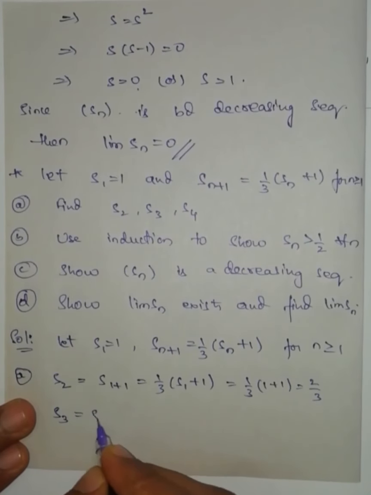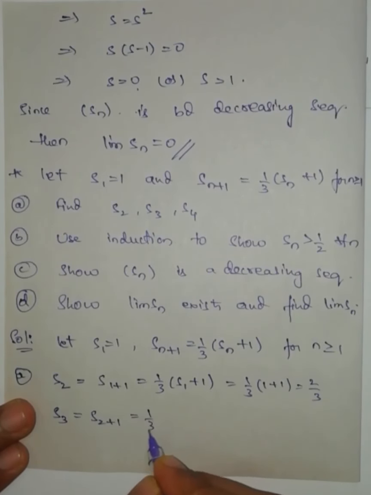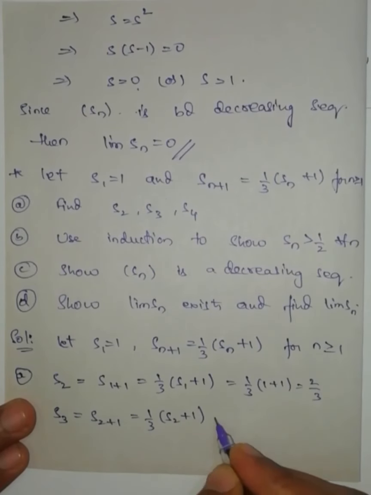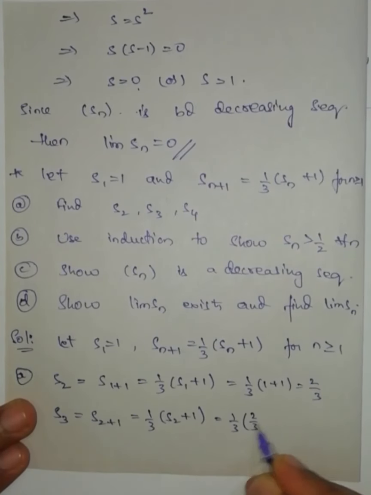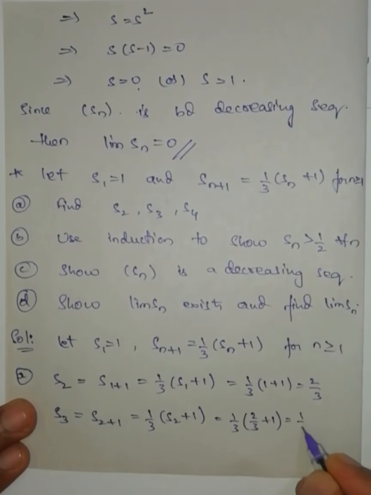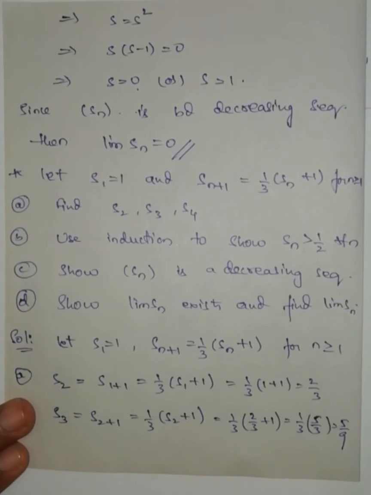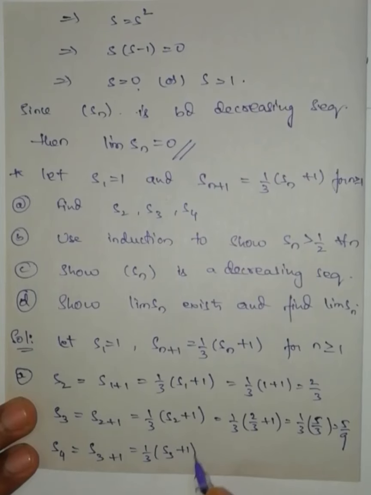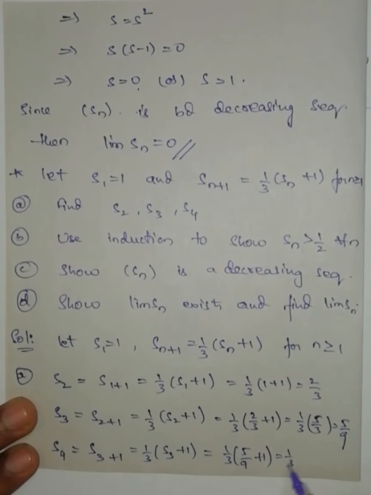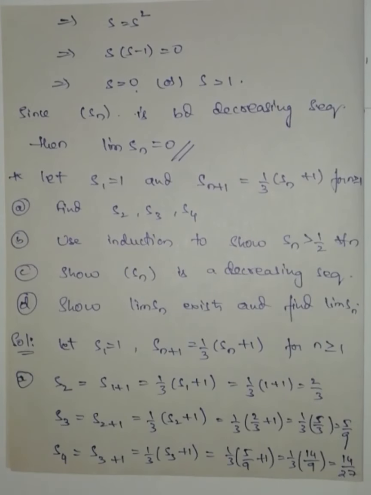Now S_3 can be written from S_2: 1/3 times (S_2 + 1), which is 1/3 times (2/3 + 1). Just now we got 1/3 times 5/3, nothing but 5/9. Now S_4 from S_3: 1/3 times (S_3 + 1), which is 1/3 times (5/9 + 1), which is 1/3 times 14/9, nothing but 14/27. This is the first part.